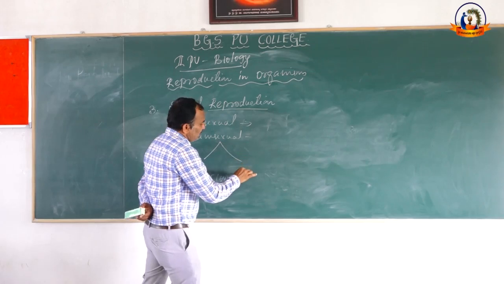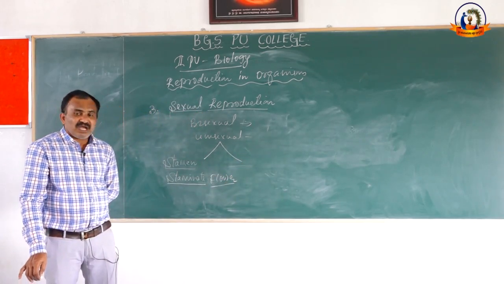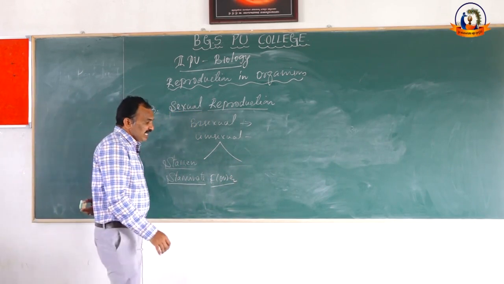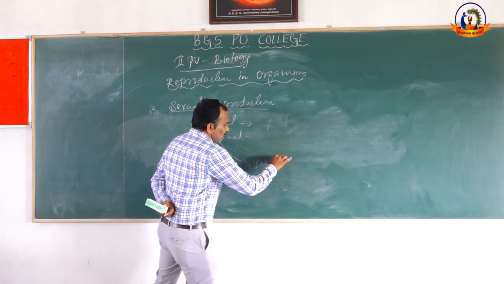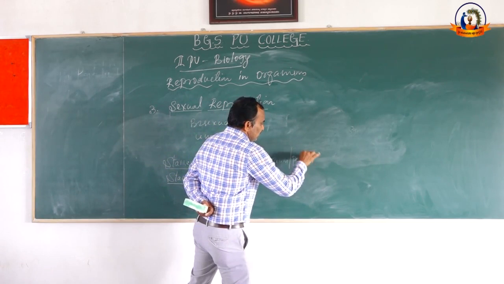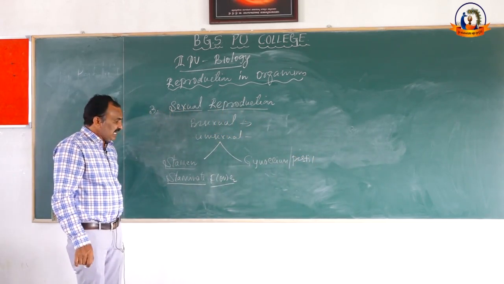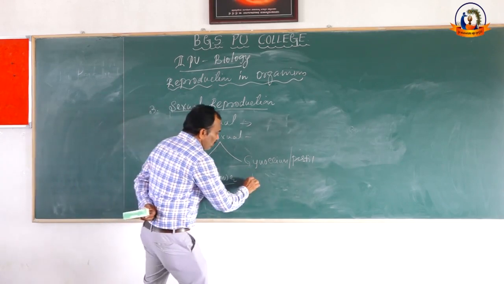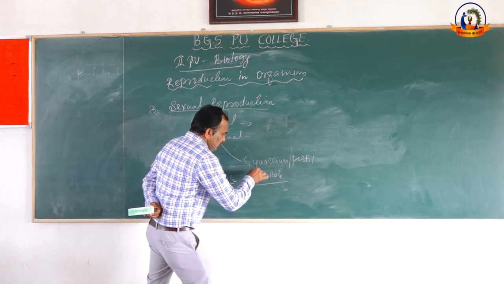Then in a few plants, a flower has only gynoecium. The other name of gynoecium is pistil. Those flowers which produce only pistil are called pistillate.